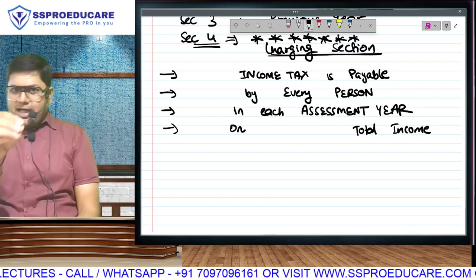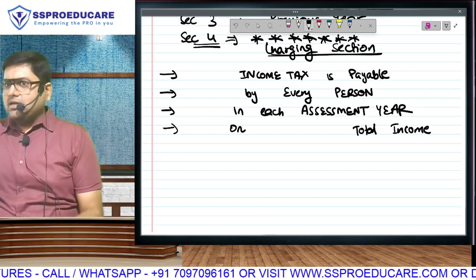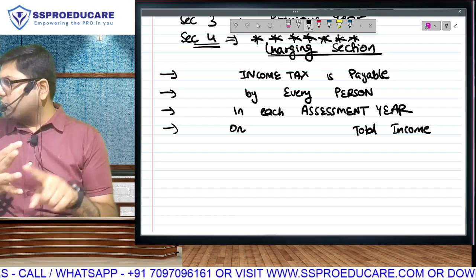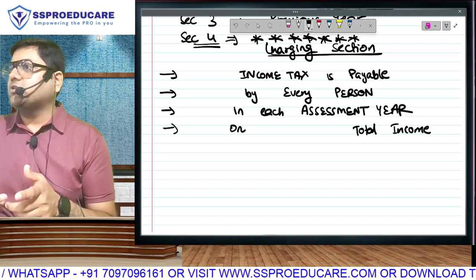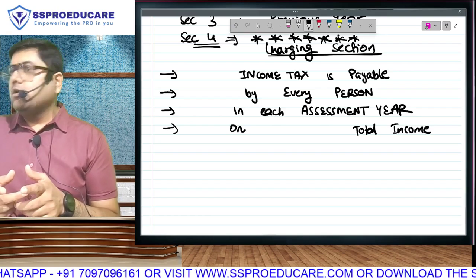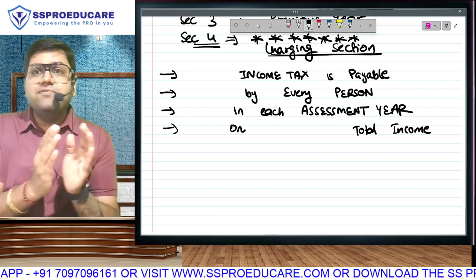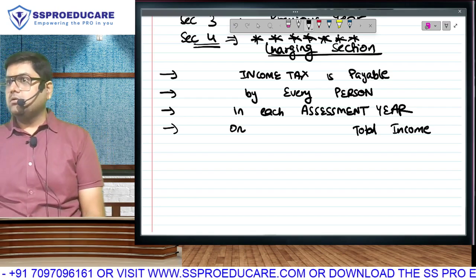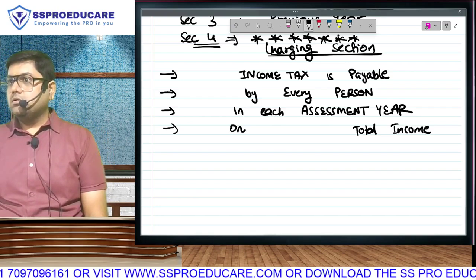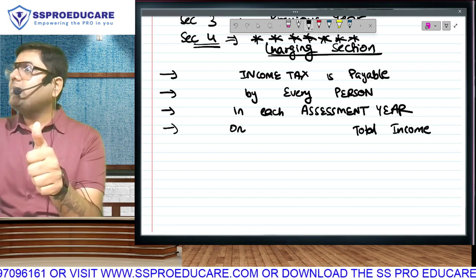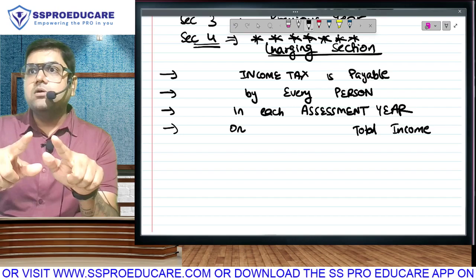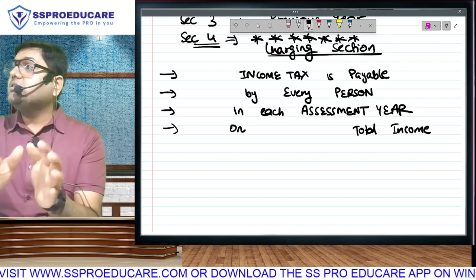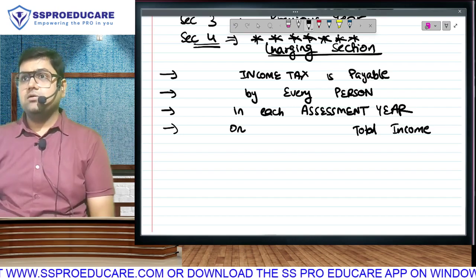Some time back, I gave you some examples of making money, whether salary or profits in your business or rent or interest or dividend or profit on sale of asset. We don't pay income tax on individual incomes separately. Is it possible I have salary income and rental income both? Is it possible I have business income and dividend income both? Is it possible I have salary income, business income, dividend, interest, everything?